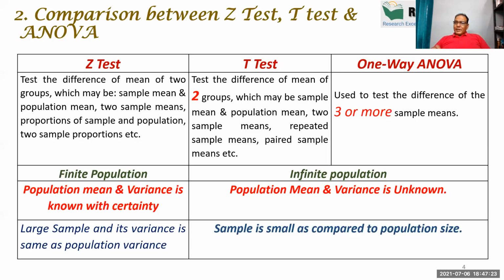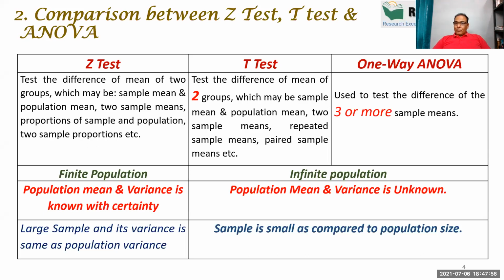If you have the data of each and every one in the population, it is said to be finite. I repeat, if you have the details of each and every one in the population, then you can apply Z test. And if you don't have the details of each and every one of the population, then you cannot apply Z test. You can apply T test or one way ANOVA.